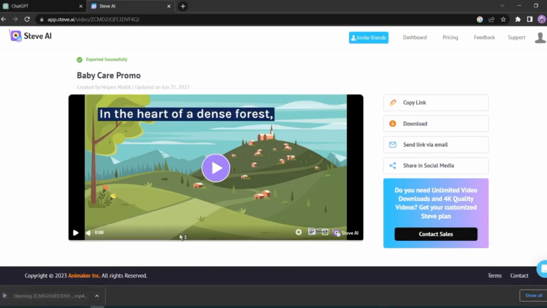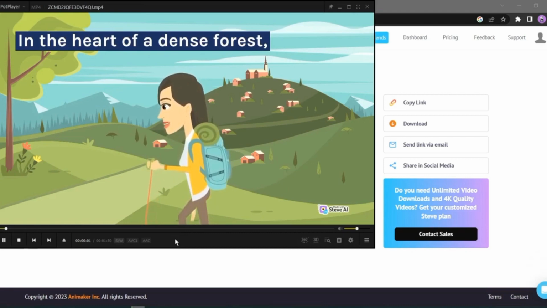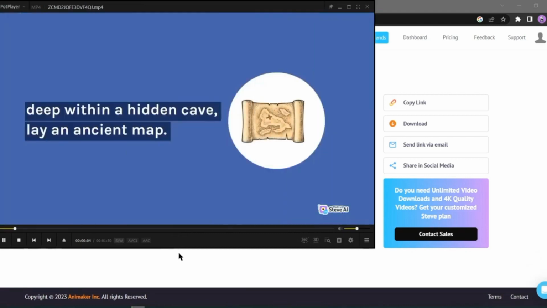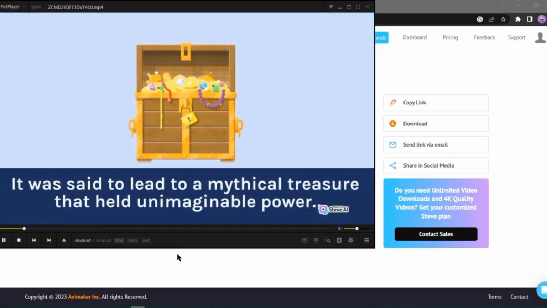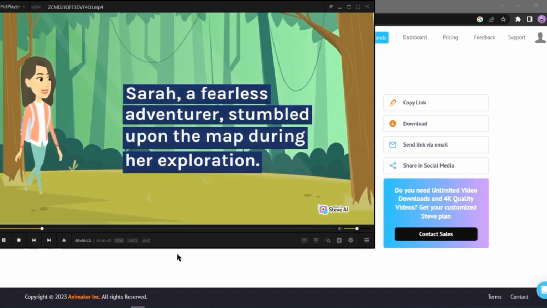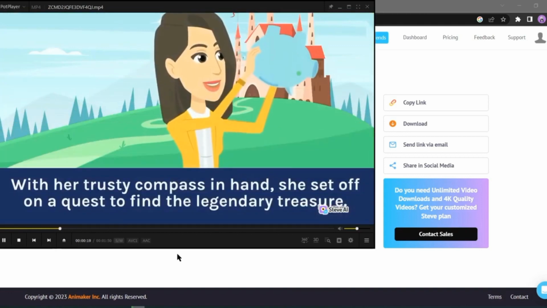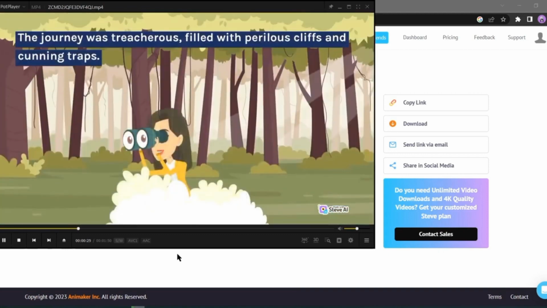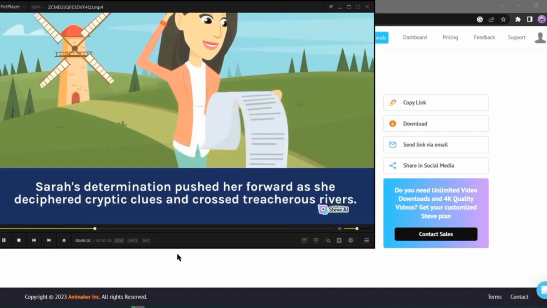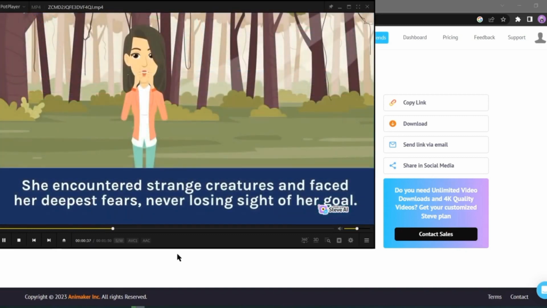Let's play the video. In the heart of a dense forest, deep within a hidden cave, lay an ancient map. It was said to lead to a mythical treasure that held unimaginable power. Sarah, a fearless adventurer, stumbled upon the map during her exploration. With her trusty compass in hand, she set off on a quest to find the legendary treasure. The journey was treacherous, filled with perilous cliffs and cunning traps. Sarah's determination pushed her forward as she deciphered cryptic clues and crossed treacherous rivers. She encountered strange creatures and faced her deepest fears, never losing sight of her goal.